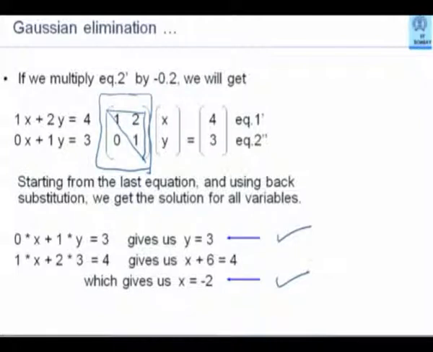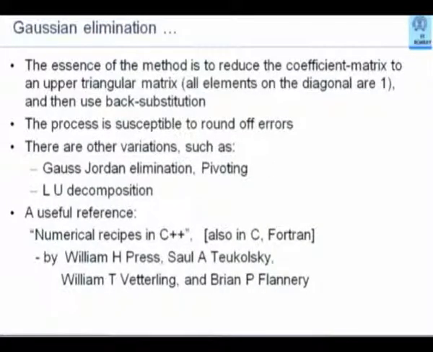You will agree that instead of 2 by 2 equations, if I had a 10 by 10 system, I could still have followed exactly the same method. Although doing it by hand would amount to a lot of drudgery, it can be done. The method is workable. Now we will see how we can apply the matrices, the two-dimensional arrays that we have learned, to solve such a problem. This is the essence of the solution: reduce the coefficient matrix to an upper triangular form and use back substitution.